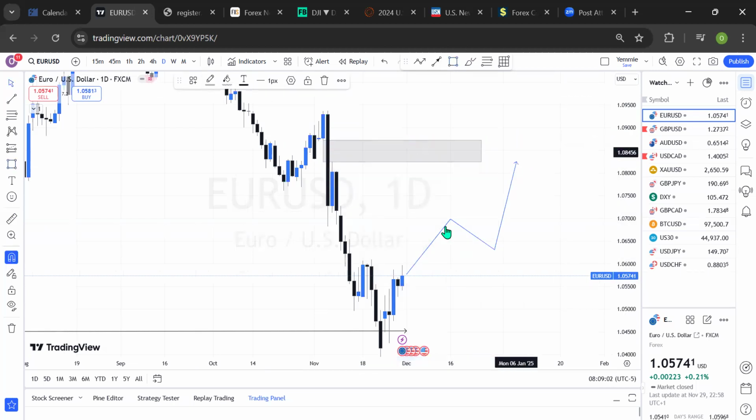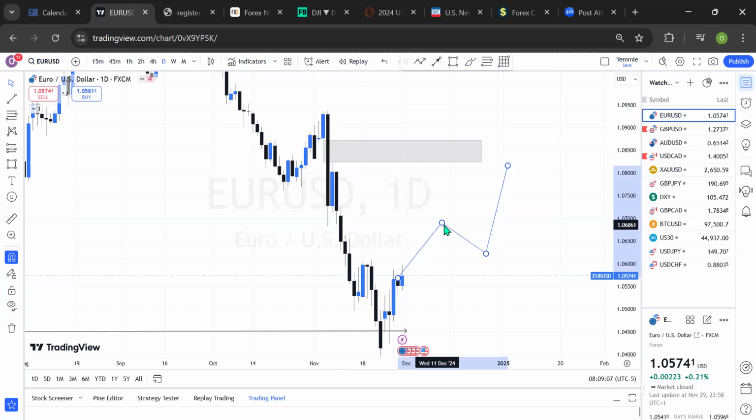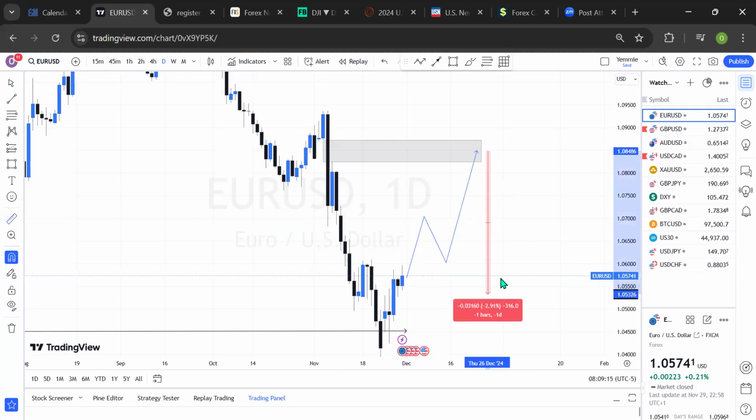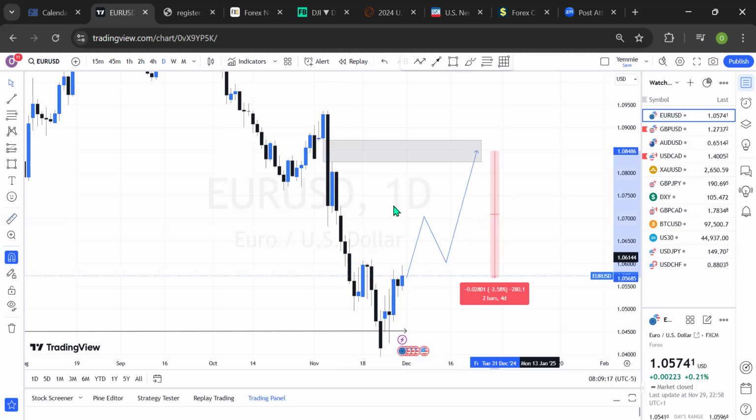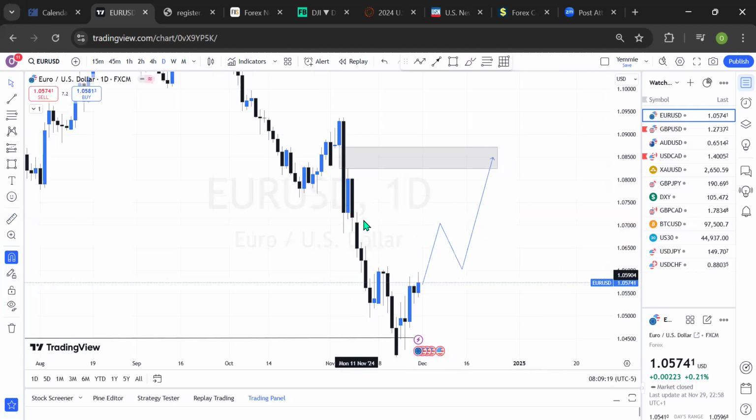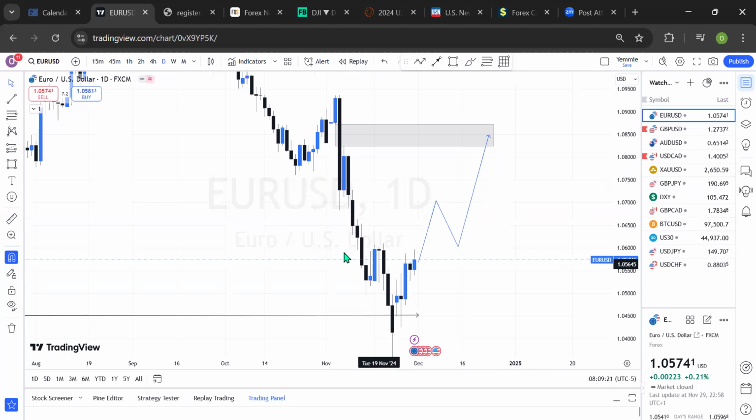I'll be expecting the price to do something like this into this price range, which means I'll be expecting more buy even on the daily time frame, which will be about how many pips? Which will be about 280 pips on average in the market. This is a potential inverse head and shoulder right here. Look at this shoulder, head. This is another level we can be anticipating to see another shoulder in the market.